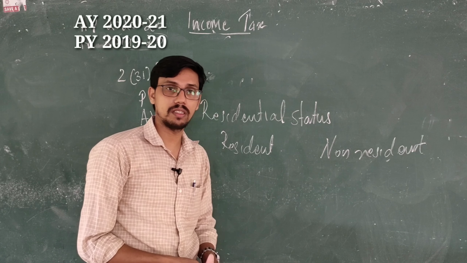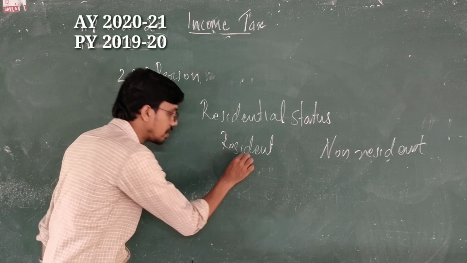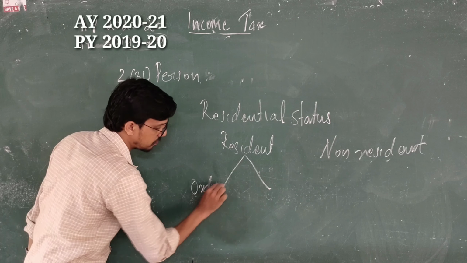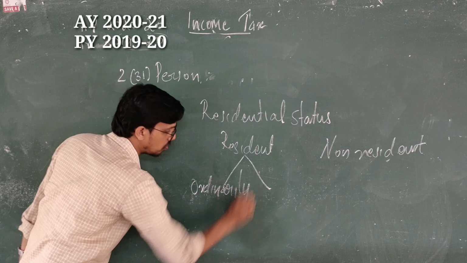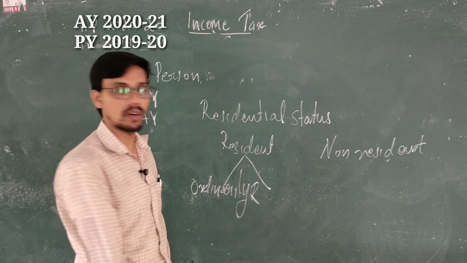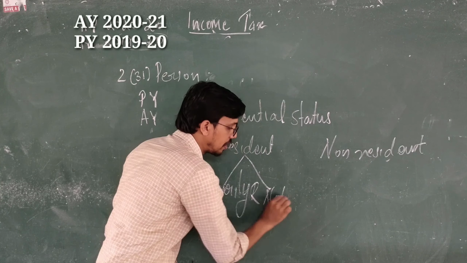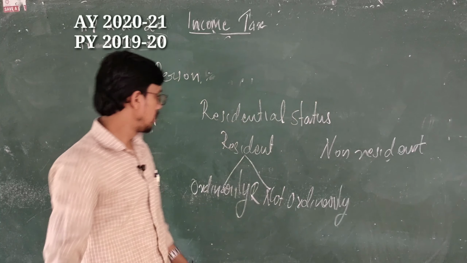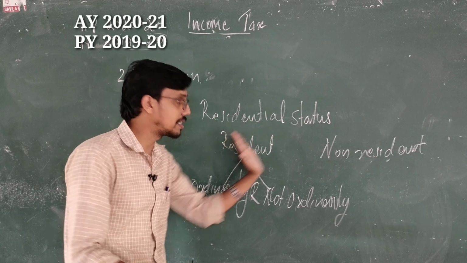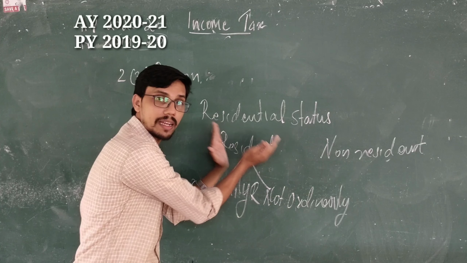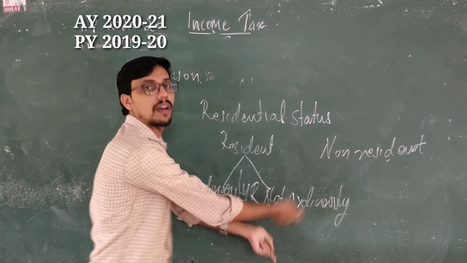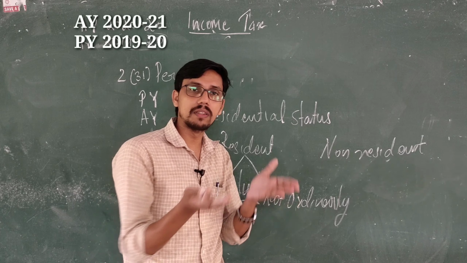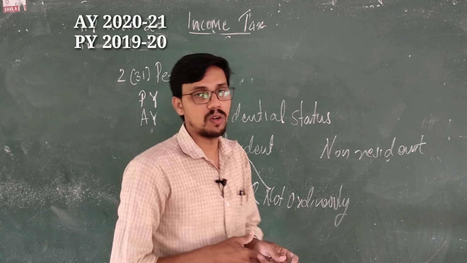And a resident may again be an ordinarily resident or not ordinarily resident. Status of residence is resident and non-resident, and once a resident, he may be an ordinarily resident or not ordinarily resident. So we can check the conditions, how a person may become resident or non-resident.